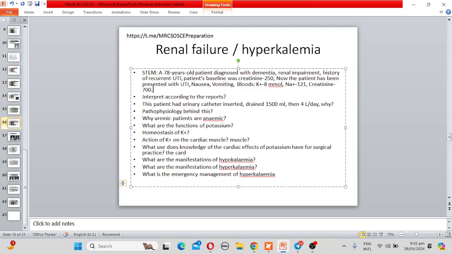Along with that, I will also administer insulin along with dextrose, and salbutamol can also be given.